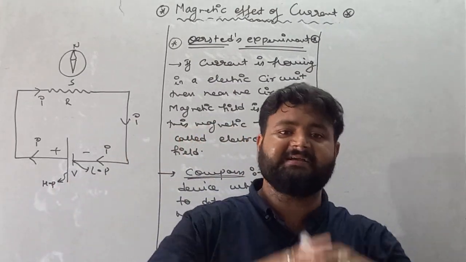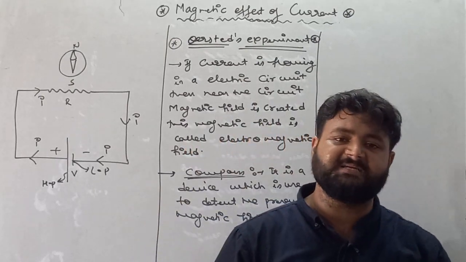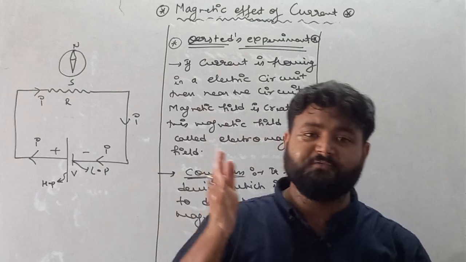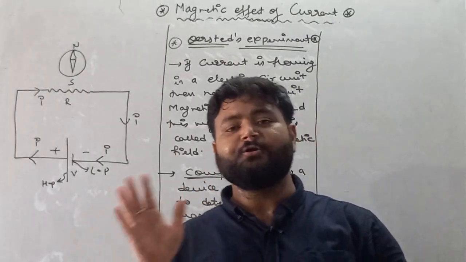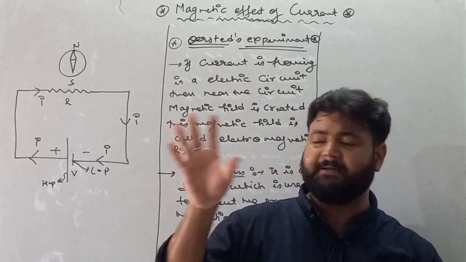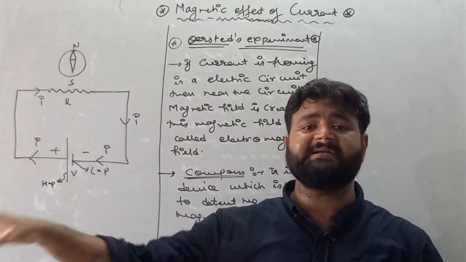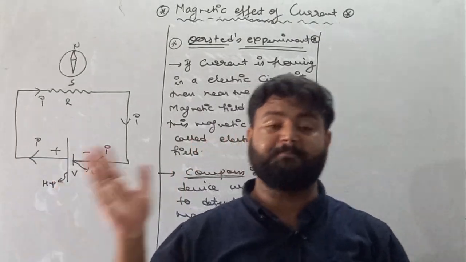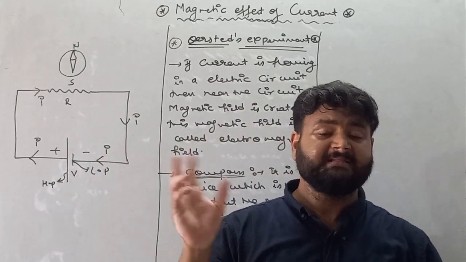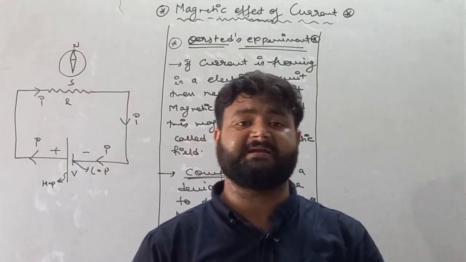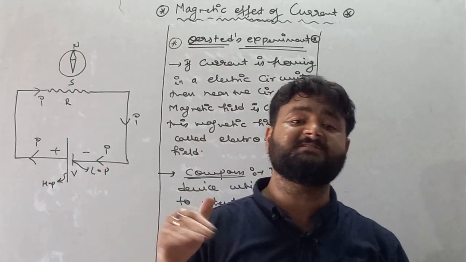So my dear student, this observation says that in the presence of flow of current in any electrical circuit, a magnetic field is created near the circuit. This magnetic field is basically a temporary magnetic field, which is only present if current is flowing. If current stops flowing, then no magnetic field is there. So the magnetic field created by current is a temporary magnetic field. But a permanent magnet, which is called a bar magnet, creates a permanent magnetic field. We cannot operate the presence or absence of that magnetic field with the help of a switch.